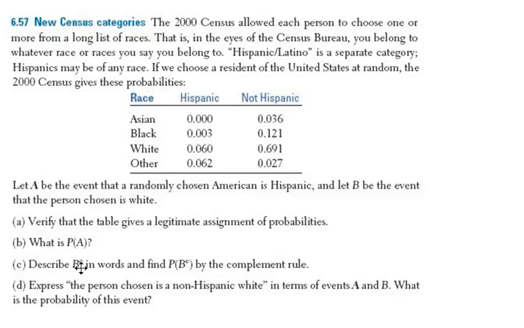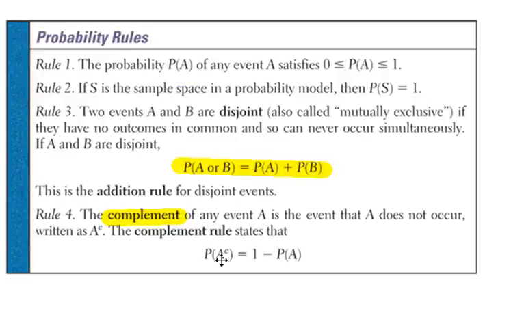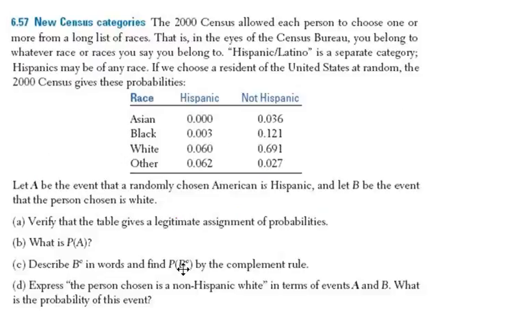Okay, describe B, and it's got a C there. Remember, the C means complement, and that means the probability of something not happening. So, applied to this problem, the probability of B not happening would be 1 minus the sum of these two probabilities. Because B is the event that the person selected is white, if I go 1 minus these two added up, that's going to be the complement of B. If you do it out, it comes out to 0.249.